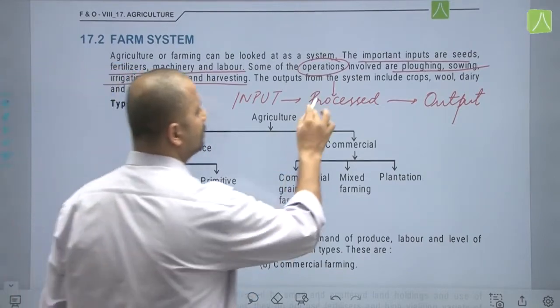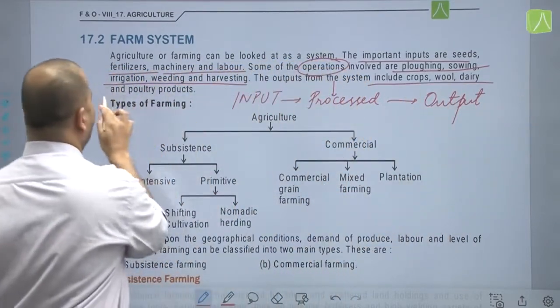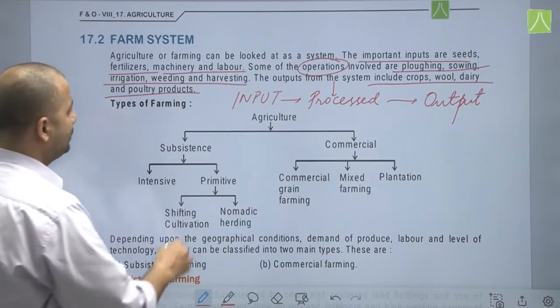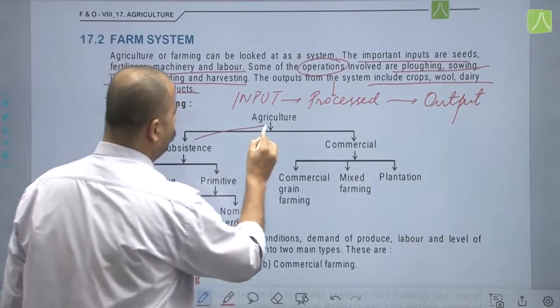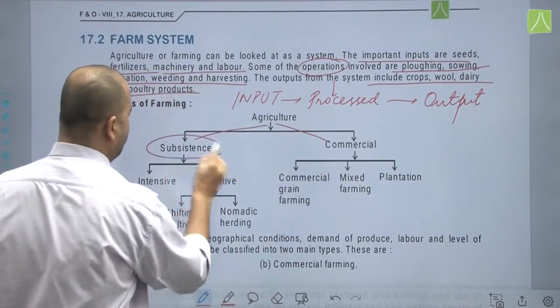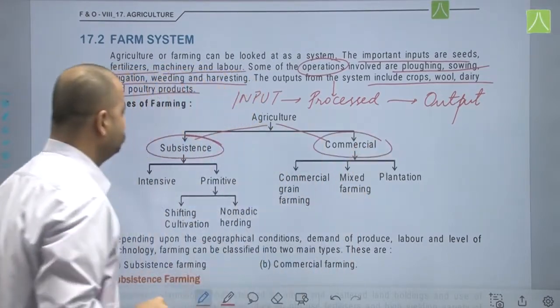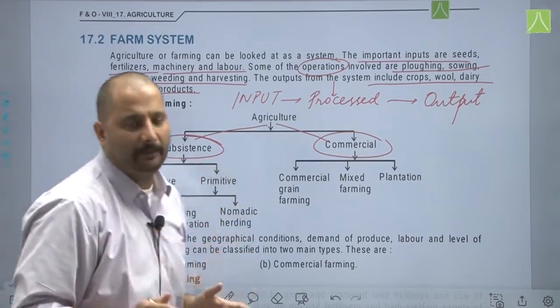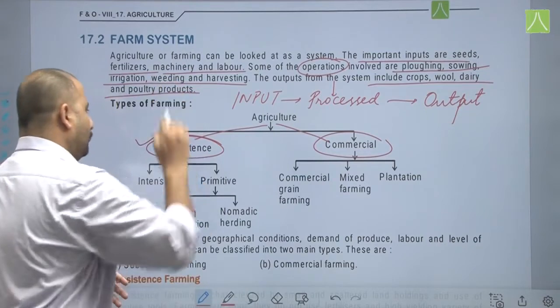And the outputs from the system include the crops, wool, dairy and poultry products. Now types of farming, as we can see, agriculture can be roughly divided into two, that is subsistence farming as well as commercial farming. Subsistence is practiced for fulfilling your basic needs. Now this word is very important.